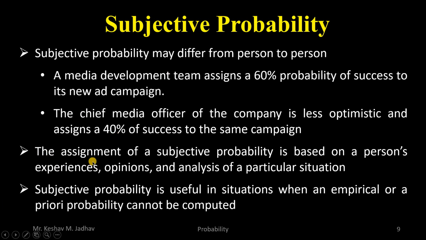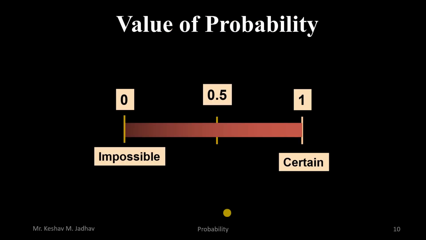Therefore, the assignment of subjective probability is based on a person's experience, opinions, and analysis of the particular situation. Subjective probability is useful in situations when empirical or a priori probability cannot be computed. And the value of probability always varies between 0 and 1.